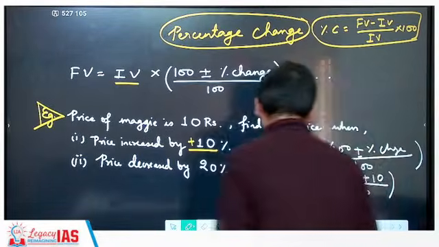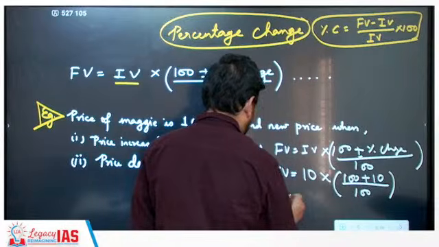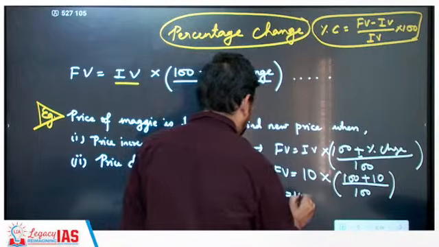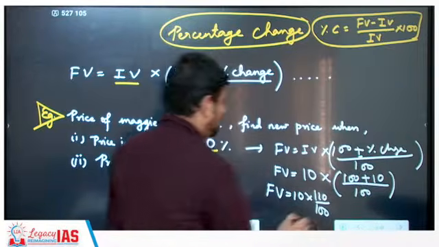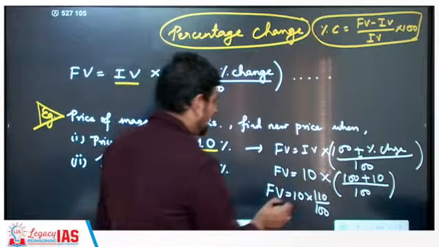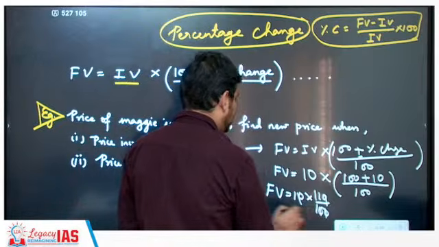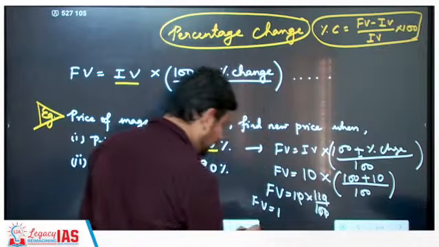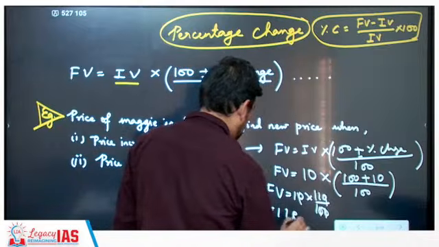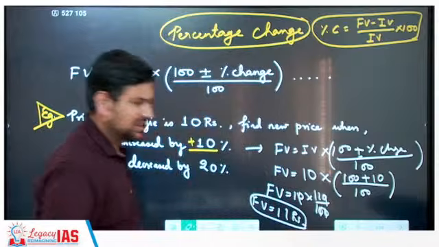Or in other words, this directly becomes final value is equal to 10 into 100 plus 10, that is 110 by 100. That's it. Now you can just cancel out zeros. Final value becomes equal to 11 rupees. Simple.